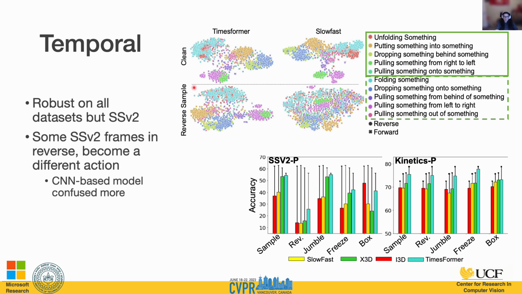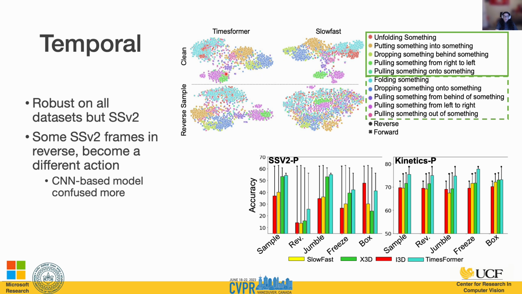When looking specifically at reversal, we have different action classes that in reverse have another action class. So for example, unfolding something's opposite is folding something. And we're comparing different architectures here, where TimeSformer is transformer-based and SlowFast is CNN-based. These are the latent space for these embeddings on the clean dataset, where there's no change in the videos. And here is when the frames are in reverse order.